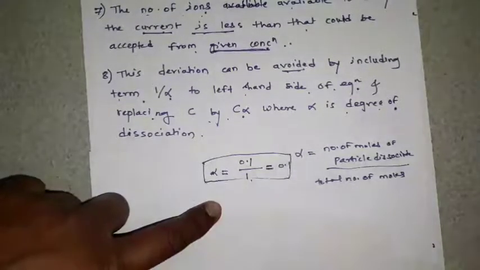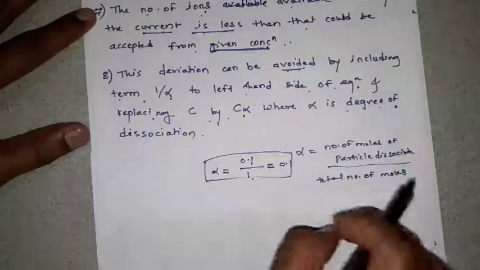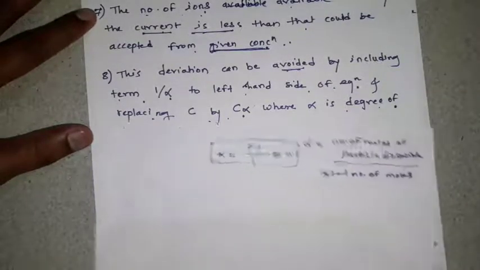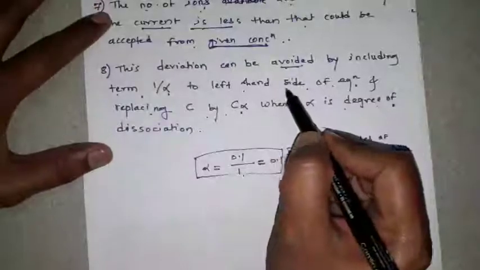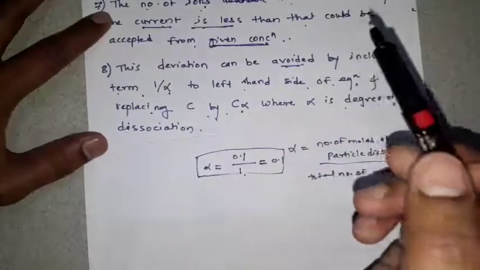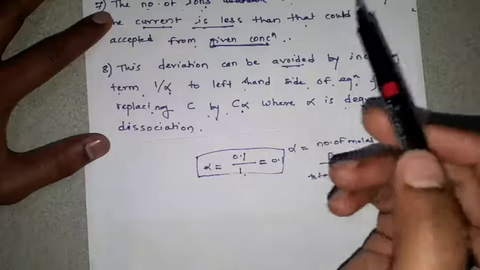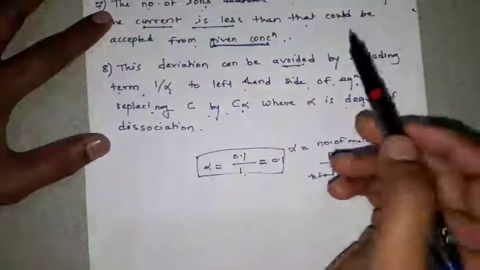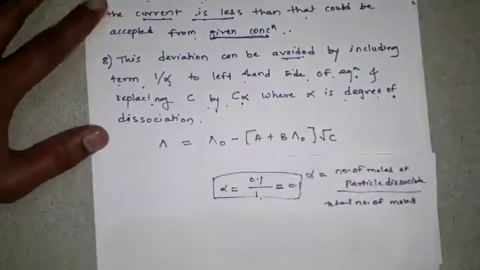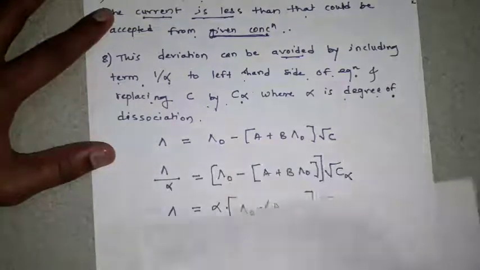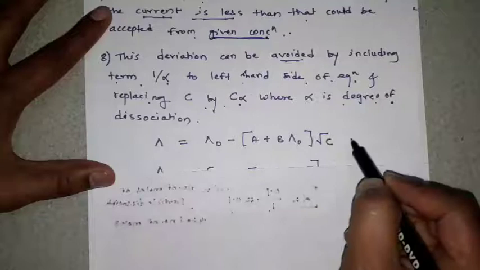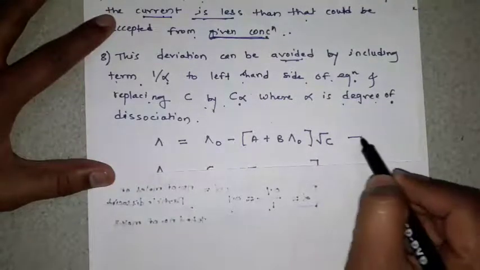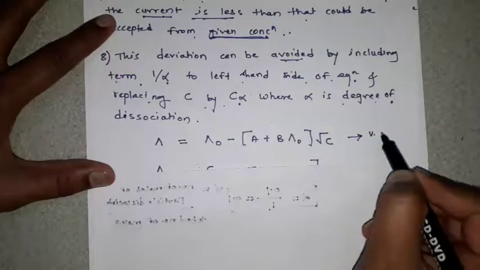So this alpha is added at the left hand side of equation 1 or equation 2 in the validity of the Debye-Huckel-Onsager equation. So I am writing here the validity of the Debye-Huckel-Onsager equation.